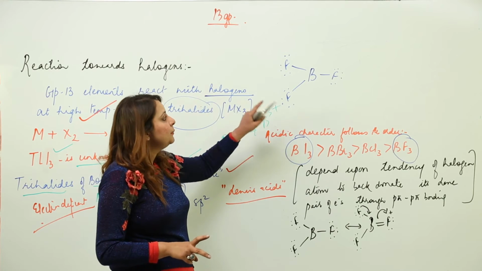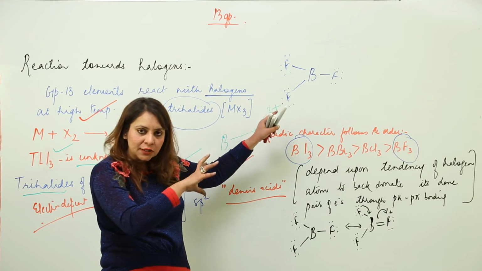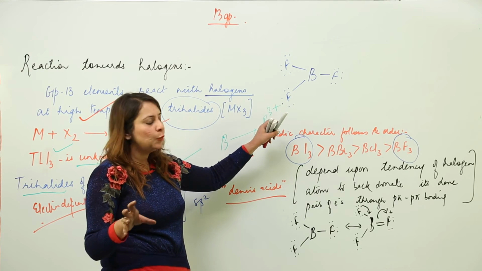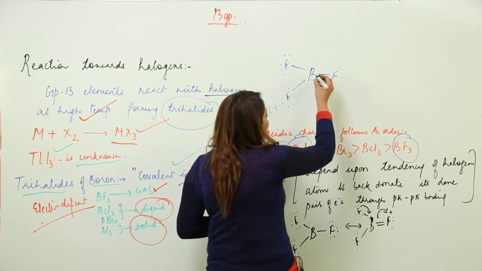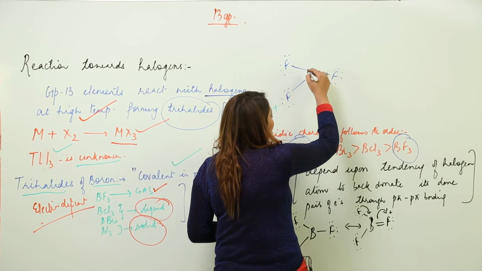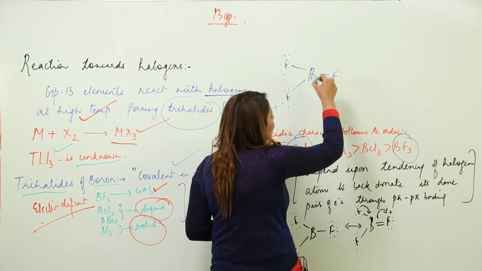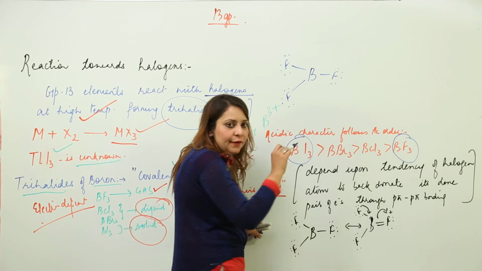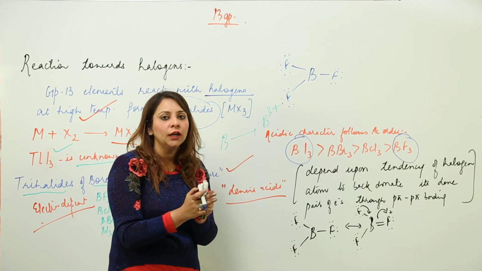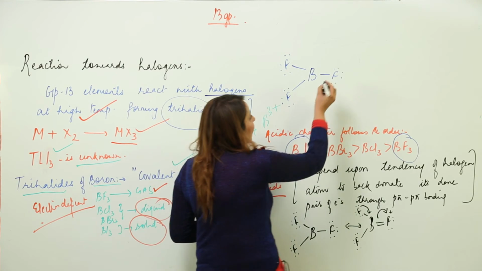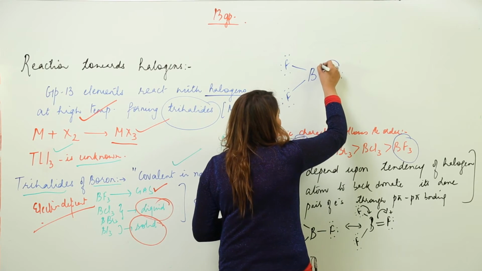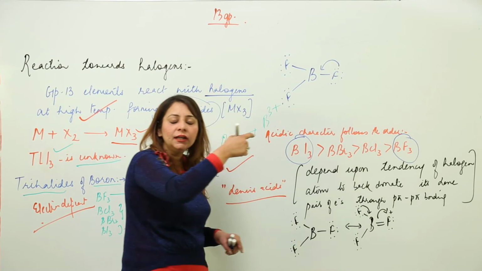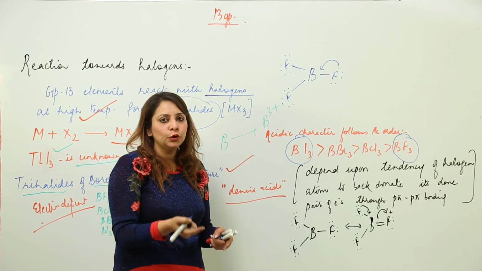The reason here is that boron is smaller, and F is also smaller. So this bond length is smaller, or you can say the orbital of boron is close to the orbital of F, and the overlapping region is small. Due to this there can be a back donation of electrons. That means fluorine can lend its lone pair towards boron.